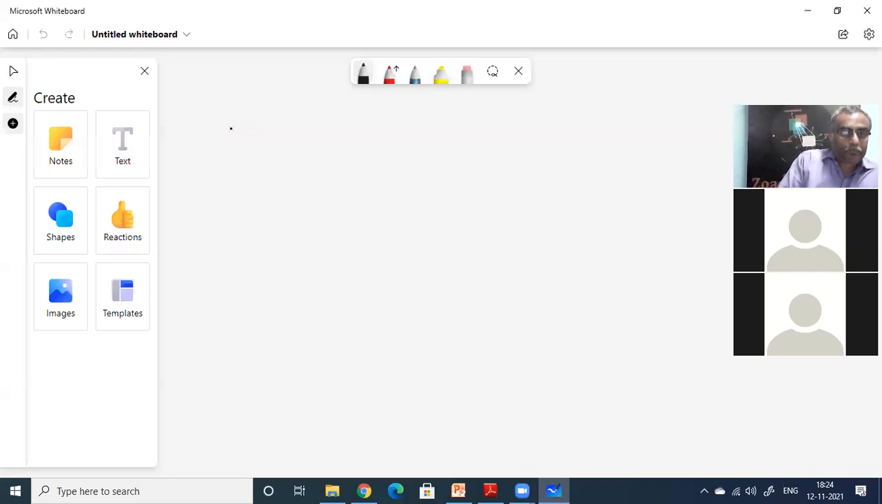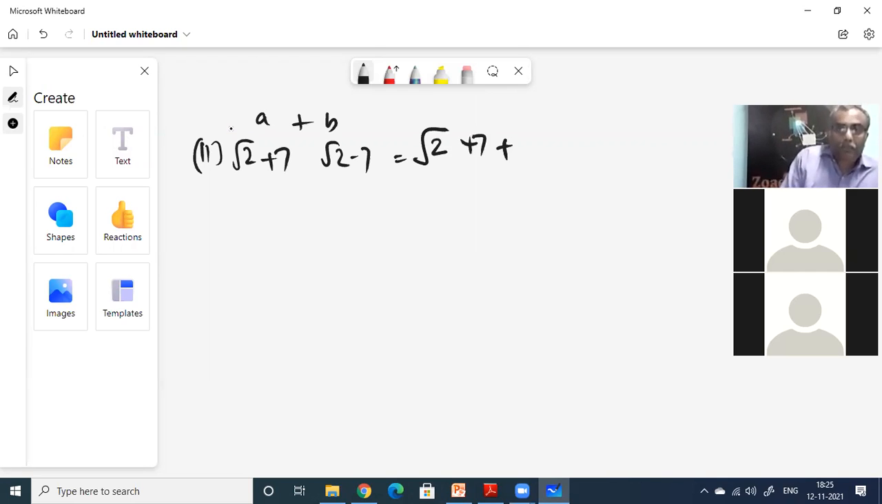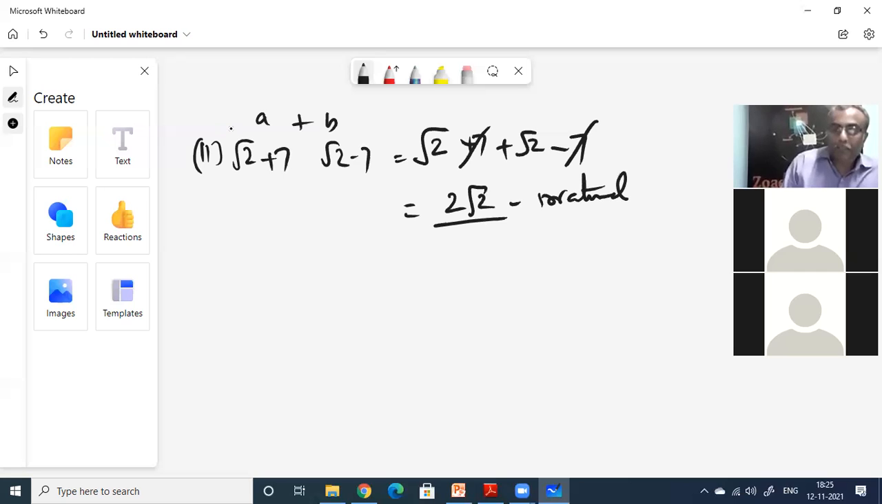Second one. A is root of 2 plus 7. B is root of 2 minus 7. A plus B is what? A plus B is root of 2 plus 7 plus root of 2 minus 7. Okay, plus 7 minus 7 will go off. 2 times root of 2. This is irrational.